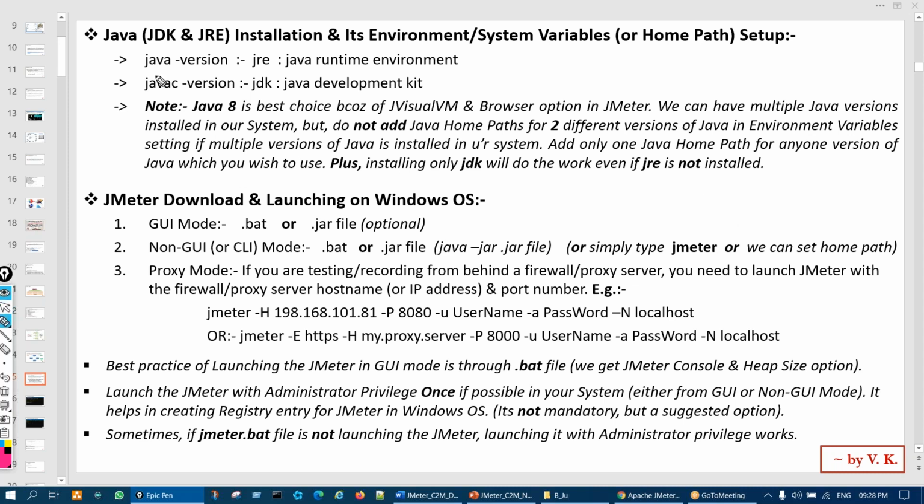So these are the two commands. Java -version verifies whether JRE is installed or not, and javac -version says whether JDK is installed or not. And these commands work anywhere. You can use them in a Linux terminal, a Mac terminal, or in Windows. So let me show you.